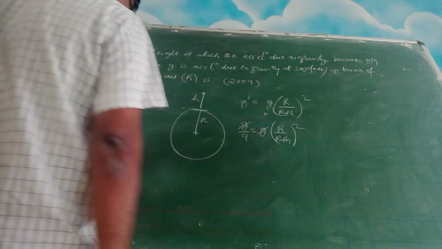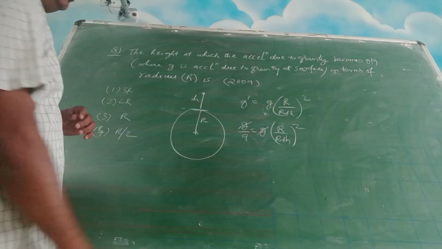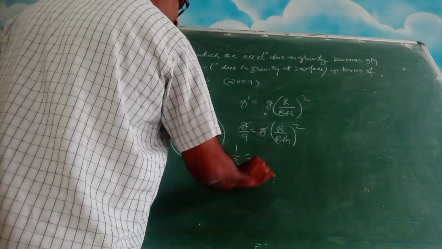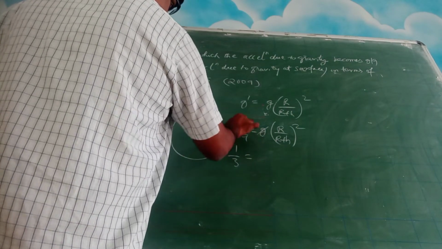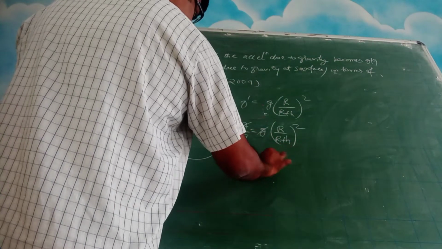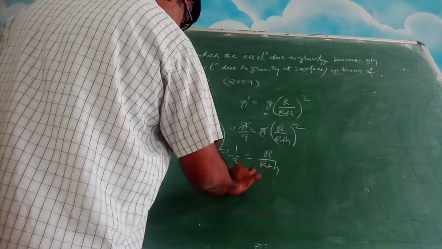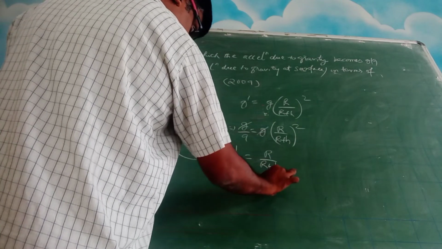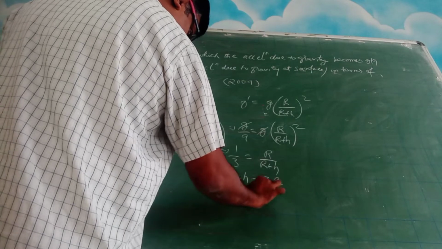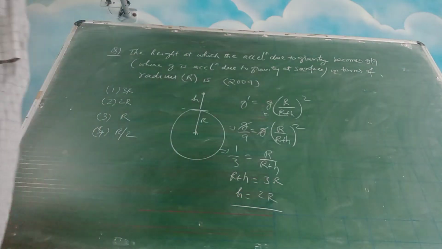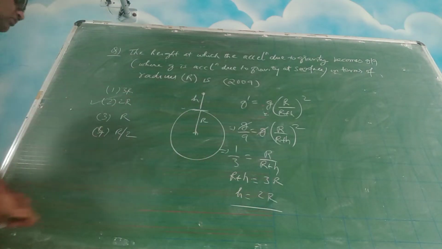So g and g are cancelled. Take square roots on both sides. You get 1 by 3 is equal to R by R plus h. So R plus h is equal to 3R, h is equal to 2R. So option 2 is the right answer.